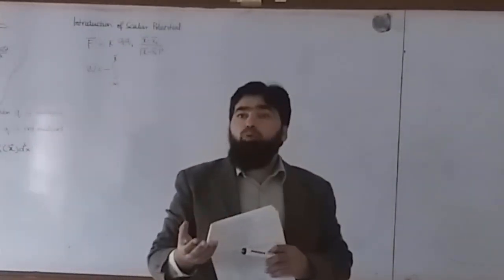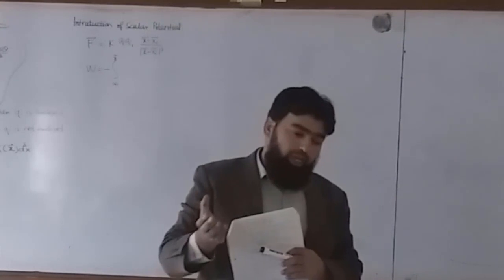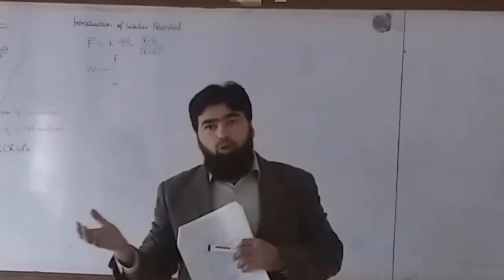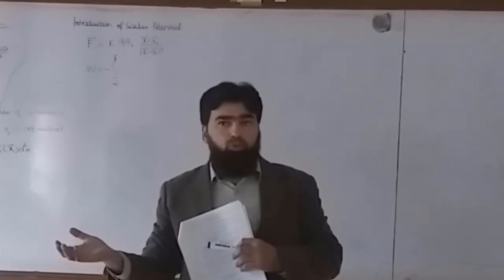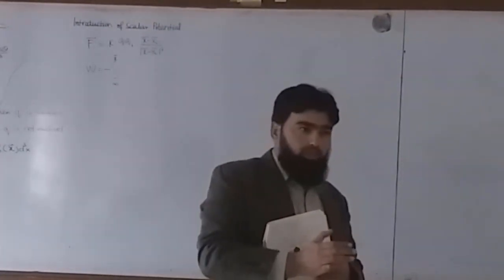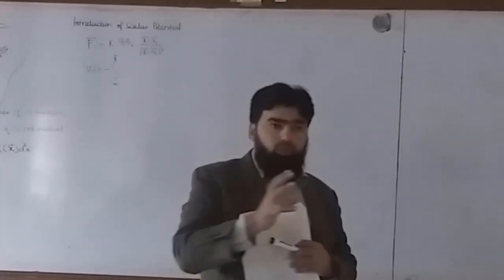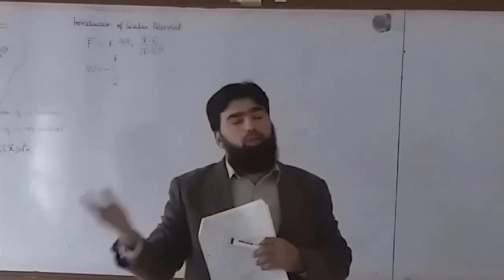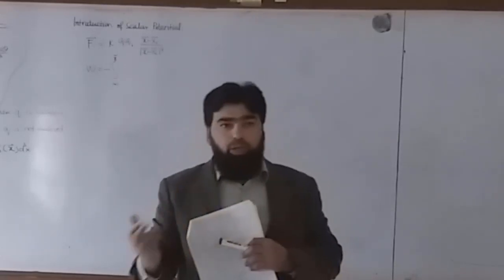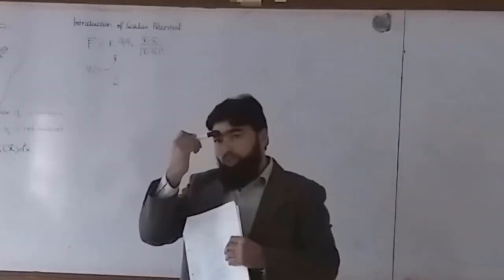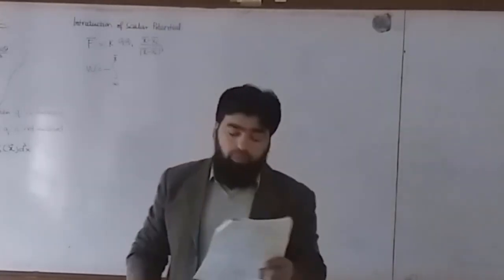Because I am doing work against the field. I am bringing a charge from somewhere where the potential was zero to some potential. When the field, the source charge, is doing work, it will be positive work. If I am doing that work, it will be against the potential and it will be minus.